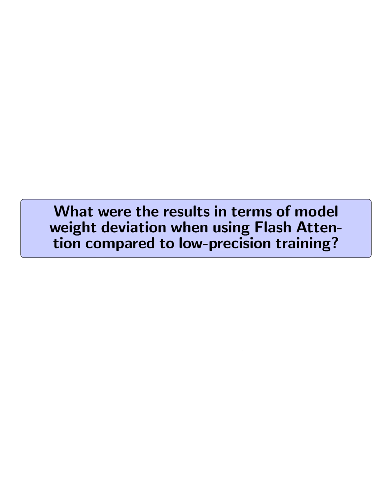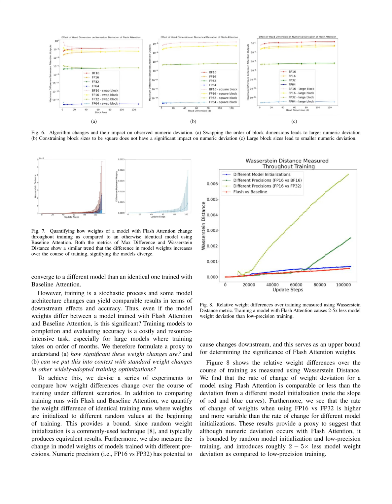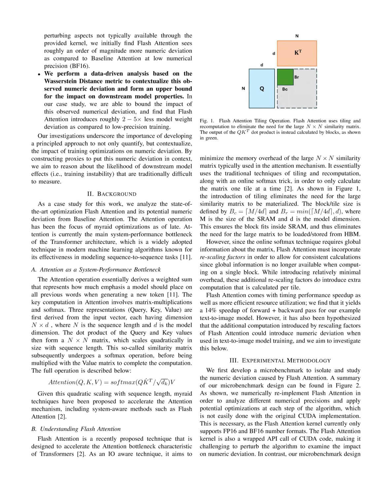What were the results in terms of model weight deviation when using flash attention compared to low precision training? The results showed that using flash attention introduced roughly 2 to 5 times less model weight deviation compared to low precision training. The study quantified the impact of numeric deviation caused by flash attention by analyzing different numerical precisions and their effects on model weights.